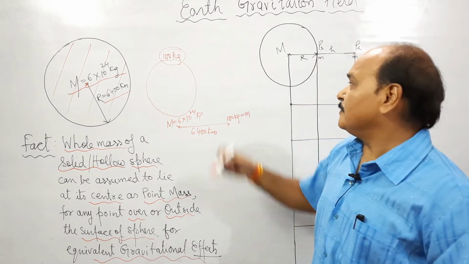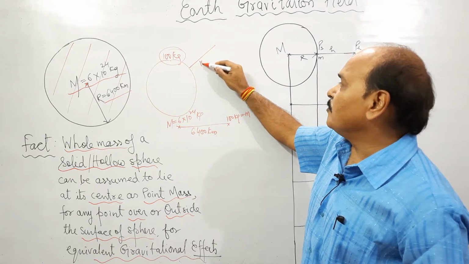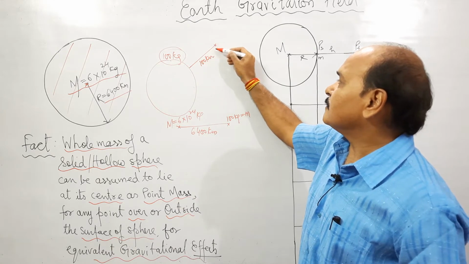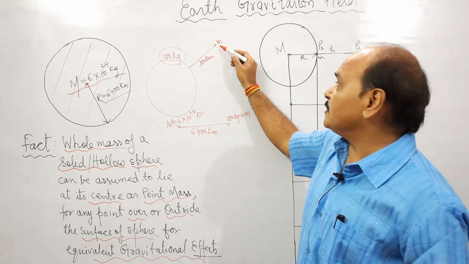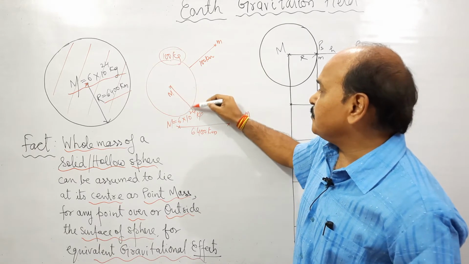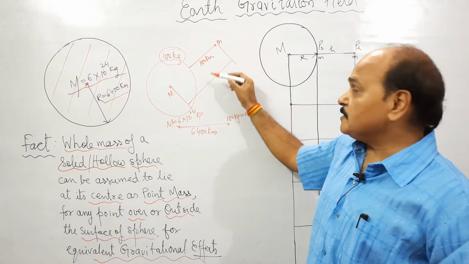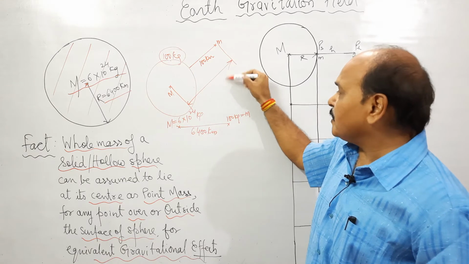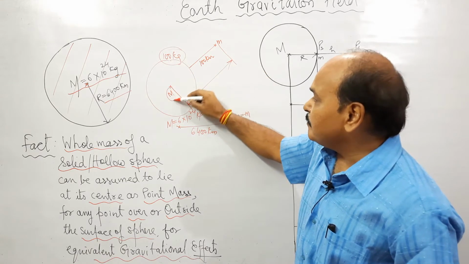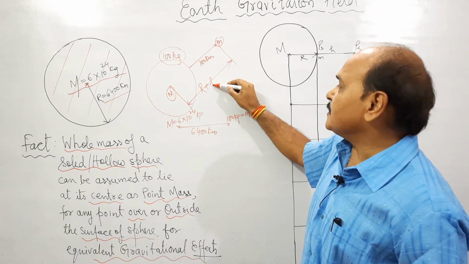If we have this 100 kilogram mass say at 100 kilometers above the surface, again the force between this mass and this whole Earth would be the force between 2 point masses. The force acting over this mass would be the same as the force acting between 2 point masses, one is M, the other is small m, and the distance between them would be R plus h.